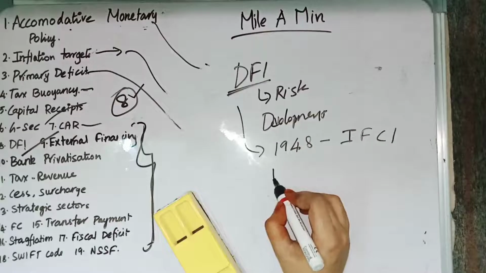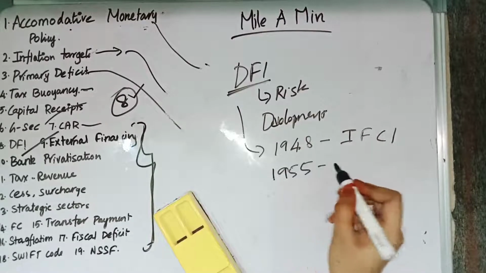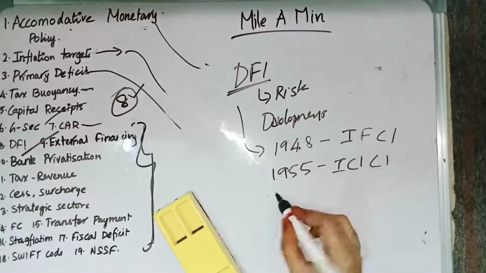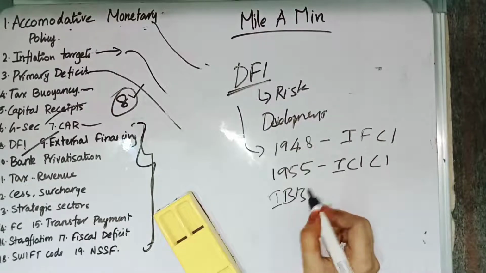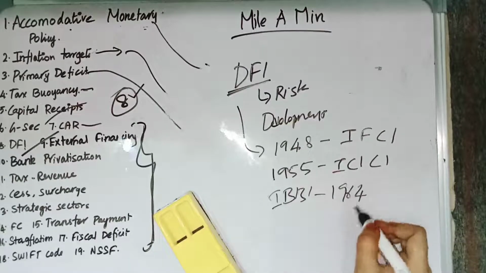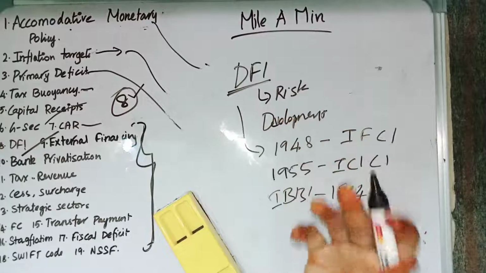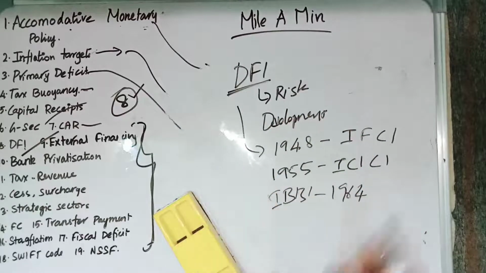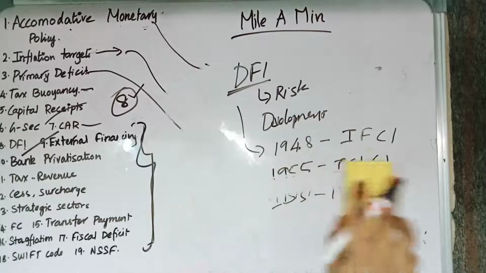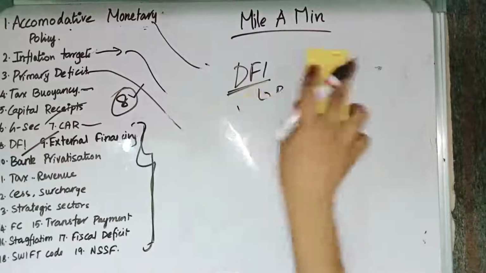Then we have some other DFIs like ICICI, in 1955 we have ICICI, then we have IDBI. IDBI is in 1964. These are some of the DFIs in India. Why is DFI in news? Because our government has said that it is going to bring a DFI for funding the national infrastructure pipelines. So that is why DFI is in news.